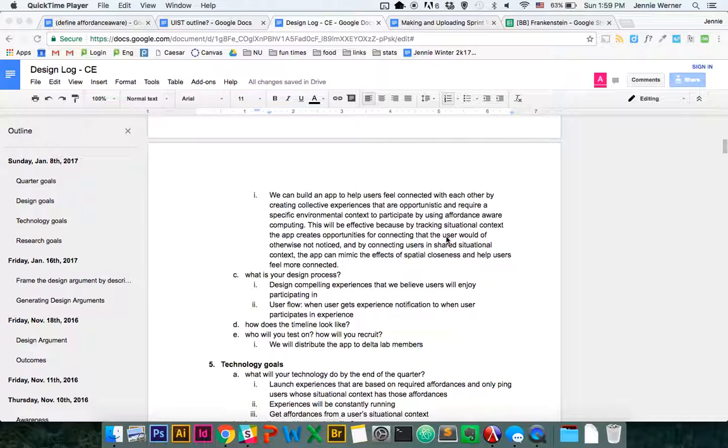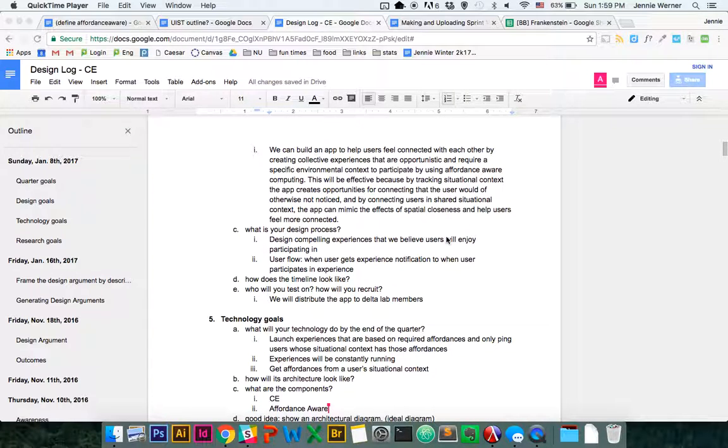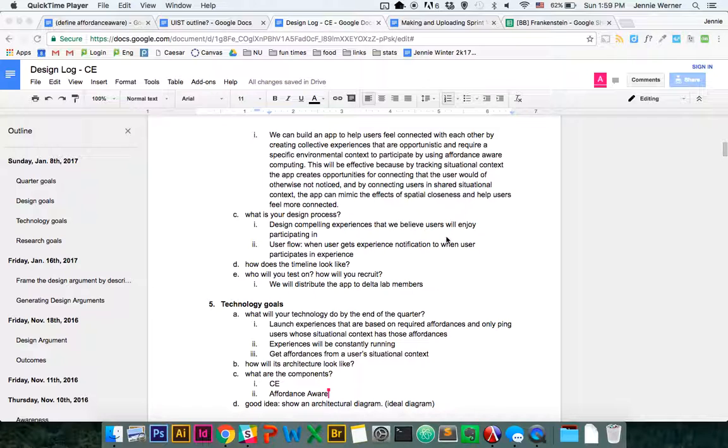And we can do this by using affordance-aware computing. This will be effective because by tracking situational context, the app can create opportunities for connecting that the user would not have otherwise noticed. And by connecting users in shared situational context, the app can mimic the effects of spatial closeness and help users feel more connected.